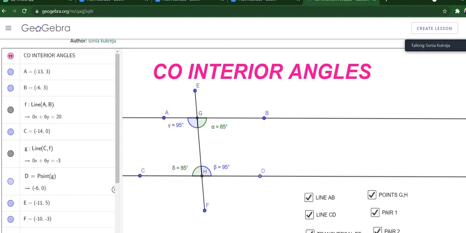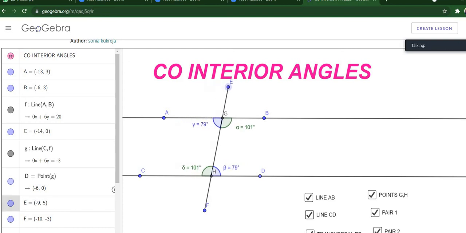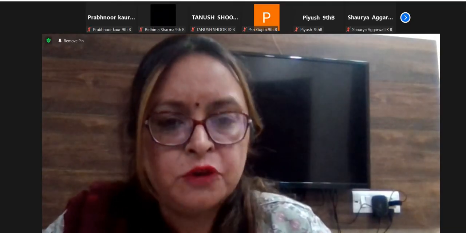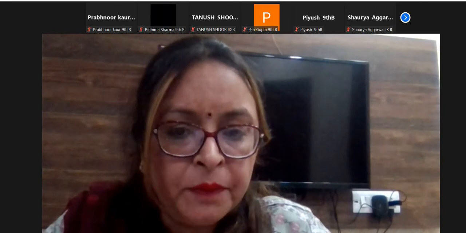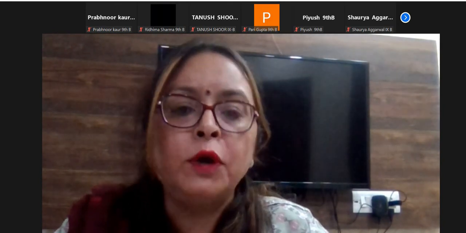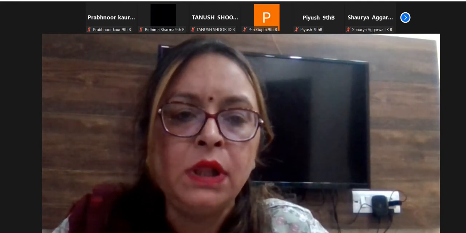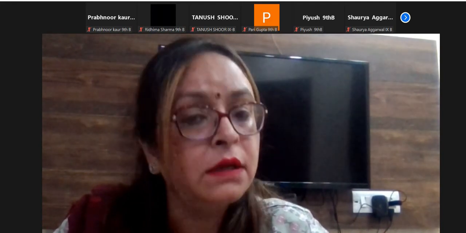Okay. Let's look at another pair. In that case also, their sum is 180 degrees. So what did we observe in case of parallel lines? In case of parallel lines, corresponding pair of angles are equal. Alternate interior as well as alternate exterior angles are equal and co-interior angles are supplementary.